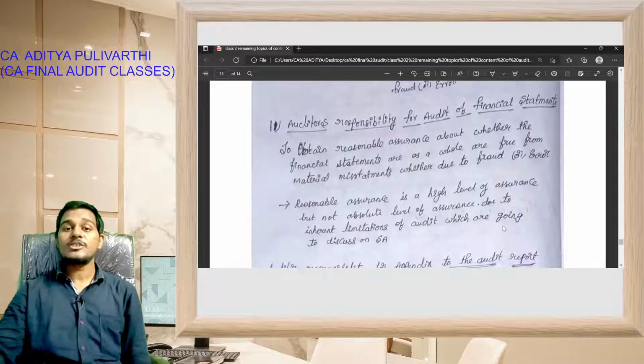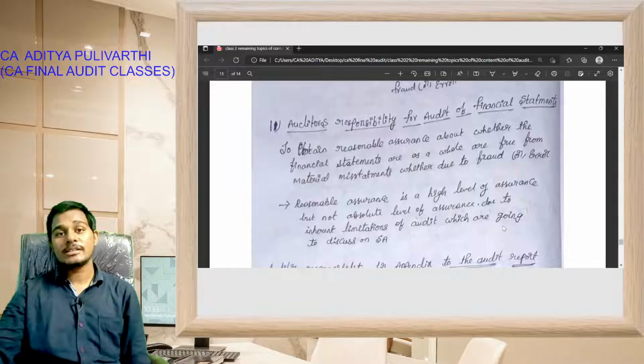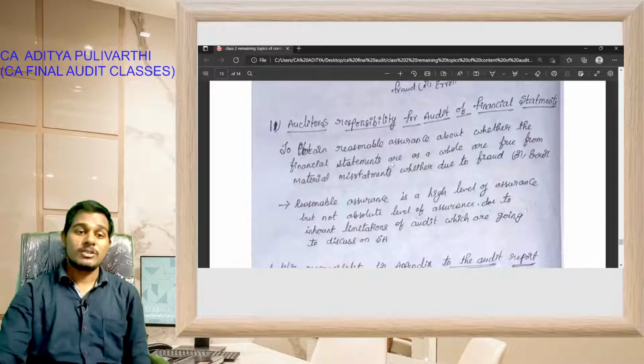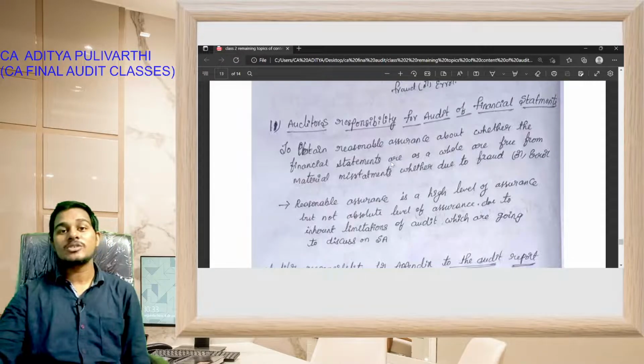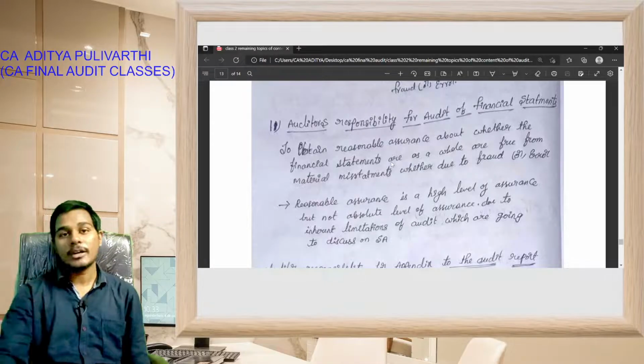See, reasonable assurance is a high level of assurance, but not an absolute level of assurance, because of inherent limitations of internal controls, which we are going to discuss in a later topic of SA 200. Okay students, the auditor can give only reasonable assurance but not absolute assurance about whether the financial statements as a whole are free from material misstatements, whether due to fraud or error.